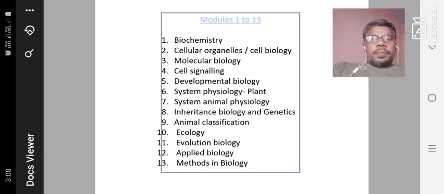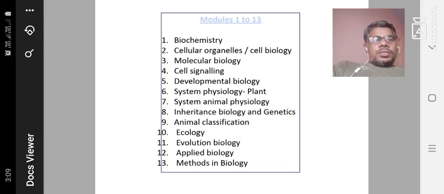Number 1 is biochemistry, the second one is cellular organelles, then cell biology, molecular biology, cell signaling, developmental biology, system physiology in plants, which we will discuss later, system physiology in animals, inheritance biology and genetics, animal classification, ecology, evolution biology, applied biology, and also methods in biology. So around 13 units are present in the life science subject.